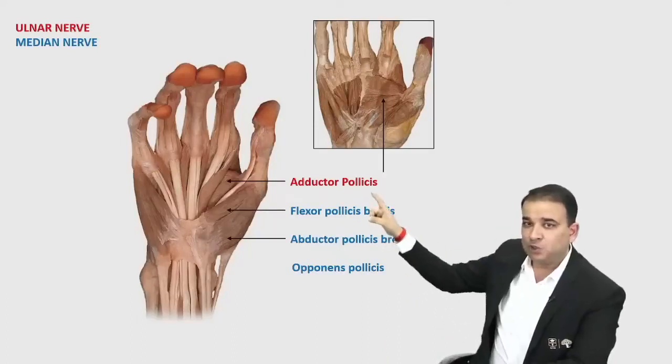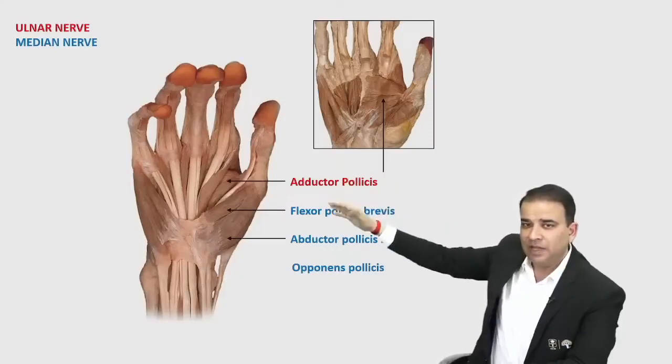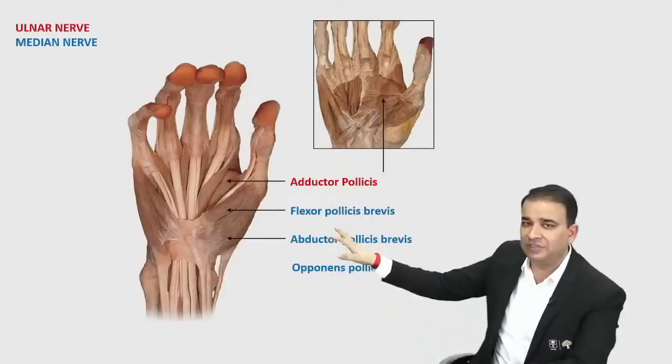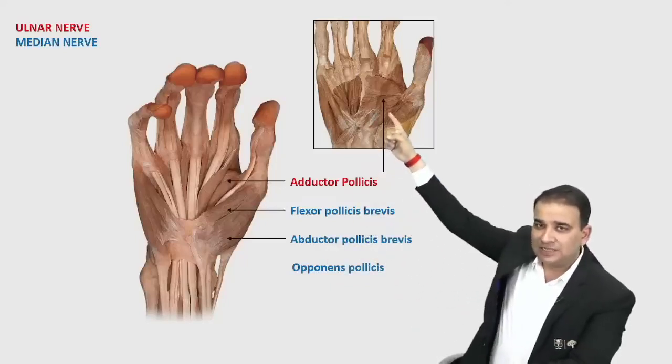Now please pay attention to the color code also. I'm using this red color here for the muscles supplied by the ulnar nerve, and the rest of the muscles are supplied by the median nerve. Though flexor pollicis brevis, it can be hybrid. So adductor pollicis, that muscle over there is adductor pollicis here.